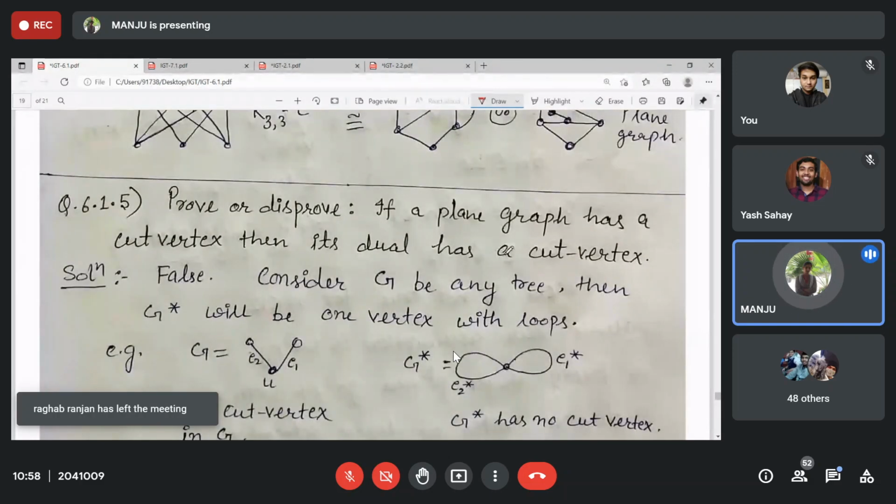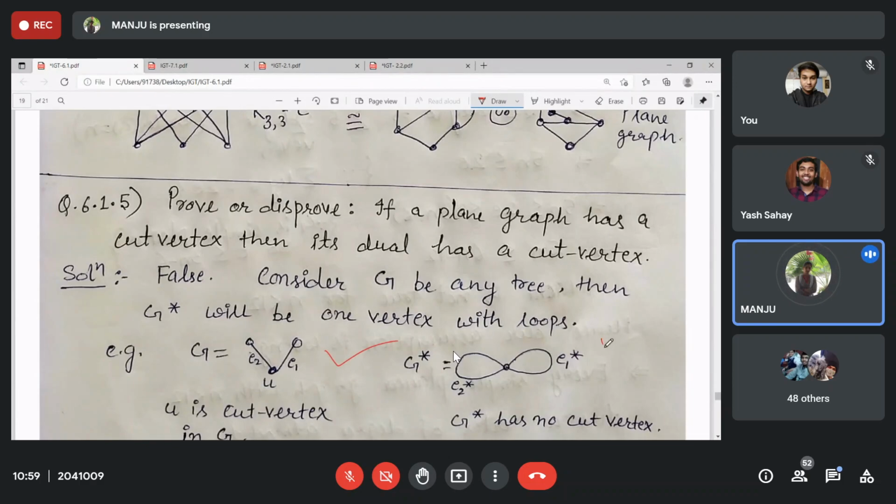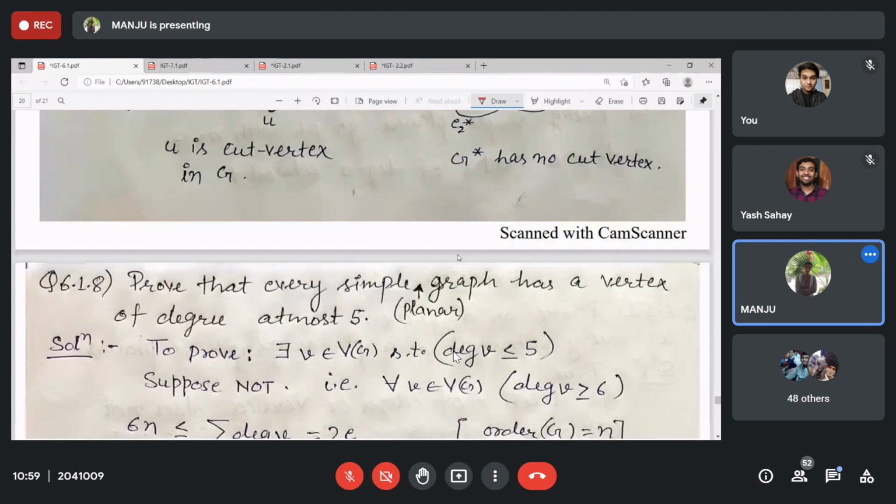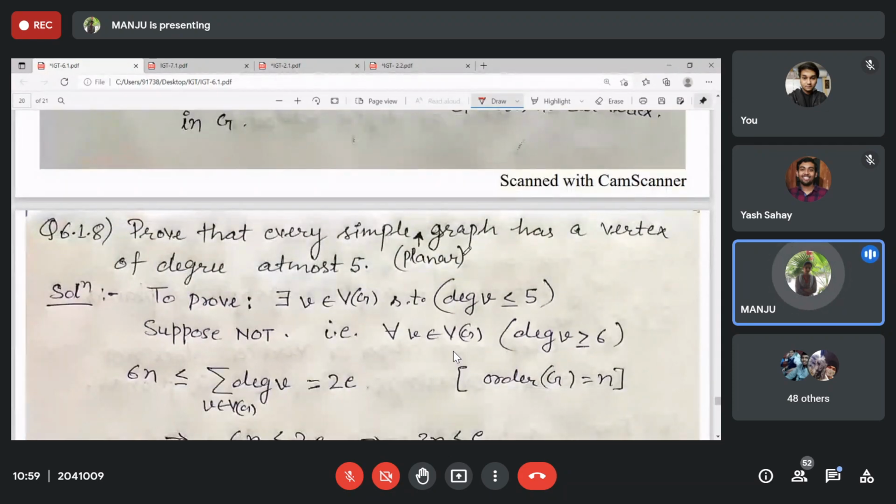Then, if the planar graph has a cut vertex, then its dual has a cut vertex. It may not be true in general. Counter example is, you can have any tree, and its dual will be having just one vertex and n minus 1 number of edges. So here we don't have any cut vertex. Clear?